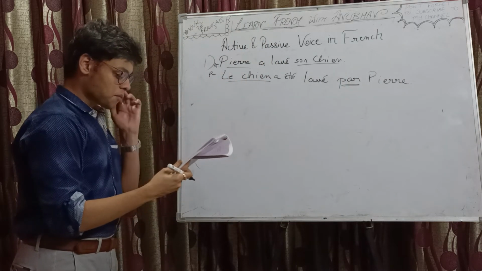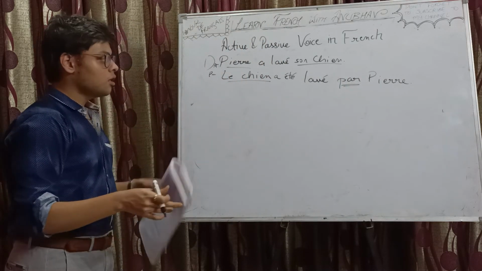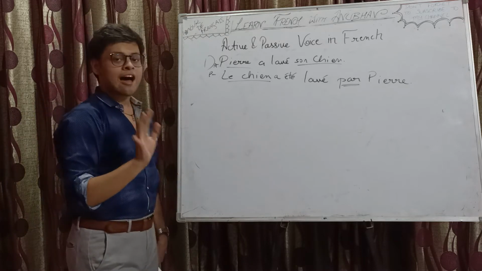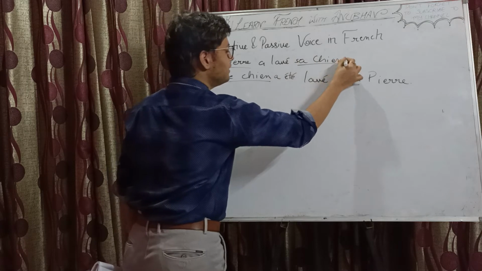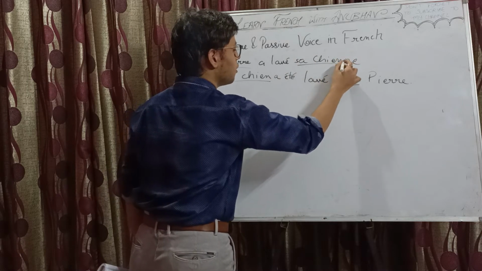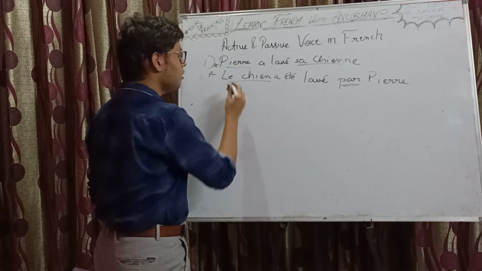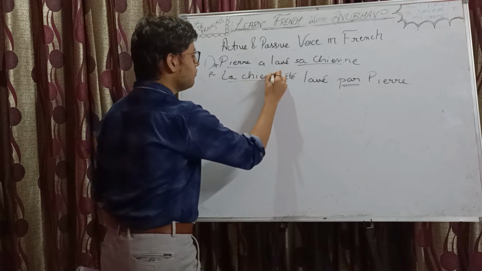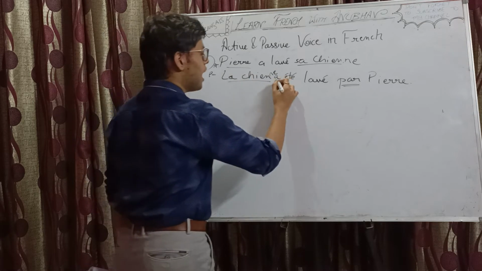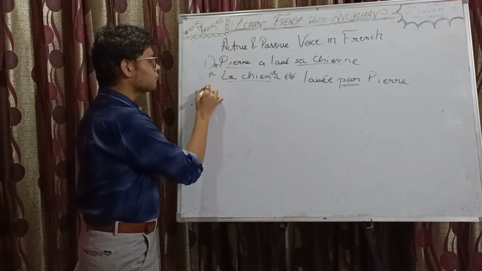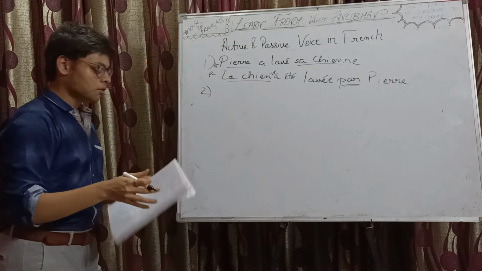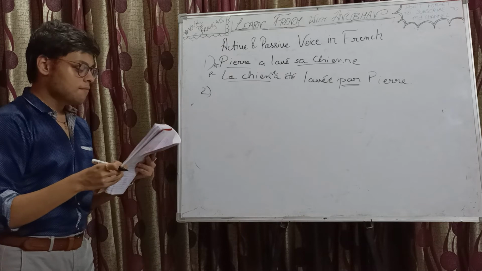Easy, isn't it? So, it could have been sa chienne, female dog, sa chienne. Then, here also it will become la chienne and a été lavé with an extra e. Easy. Number 2, we have Paul a fait le ménage.